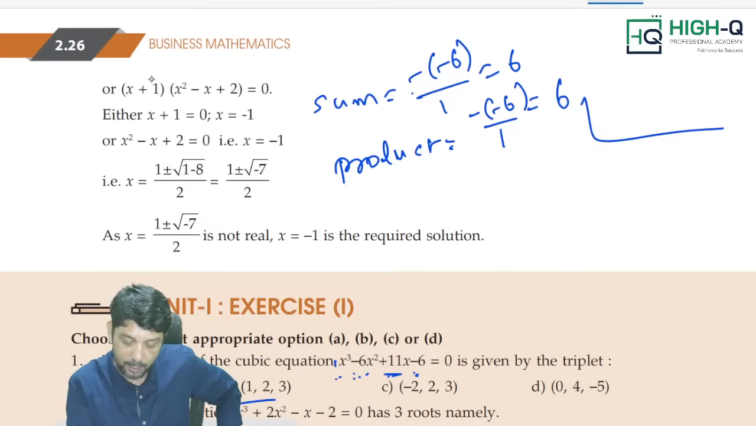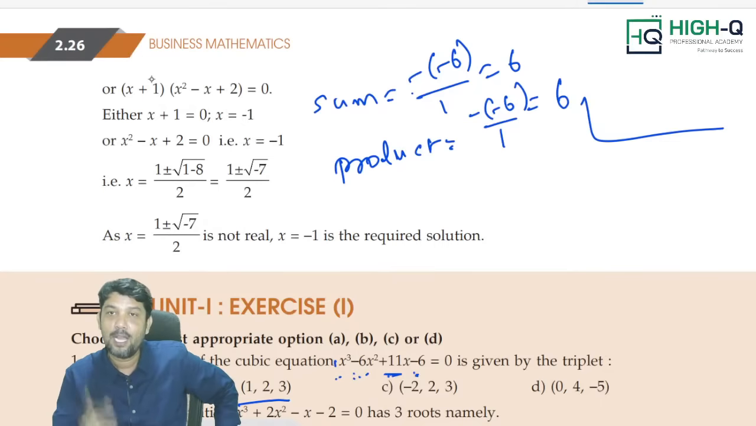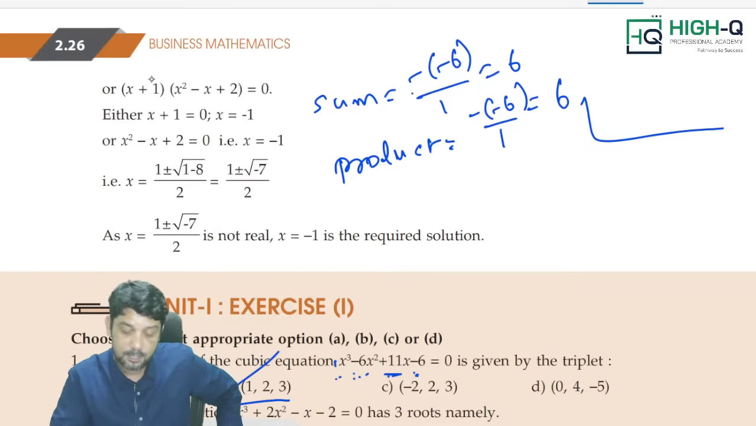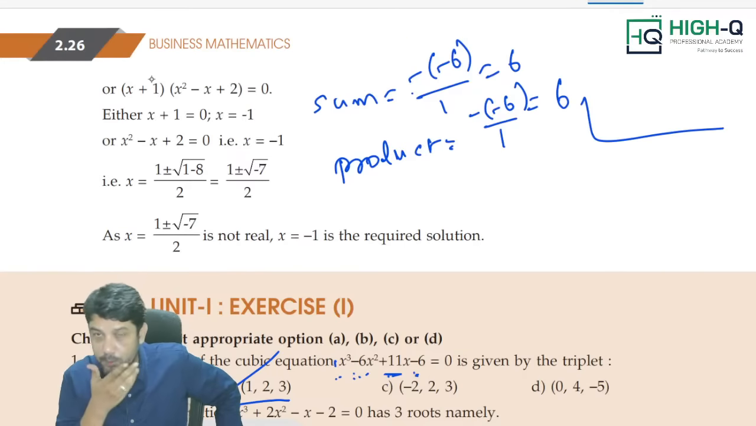Now look at this, my dear, 1, 2, 3. Of course, add all the 3 numbers, 6. Multiply 3 numbers, again 6. Sum also 6, product also 6. So therefore, our option is B. And every sum, cubic equation, biquadratic equation can be solved by like this. Okay, this is what we need to do in equations.